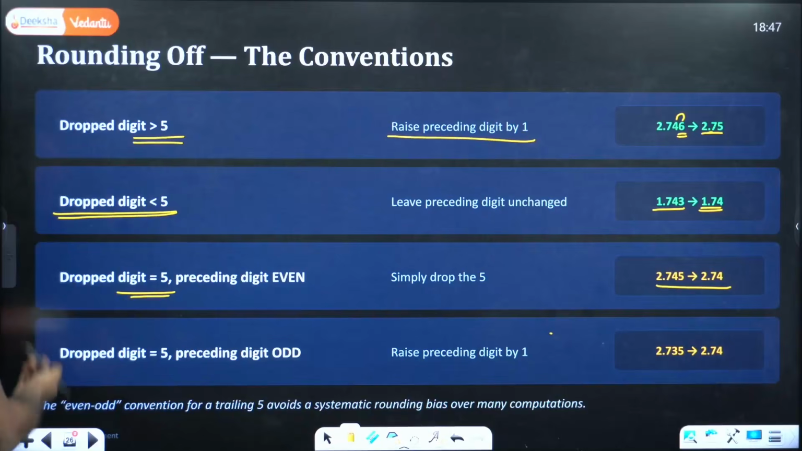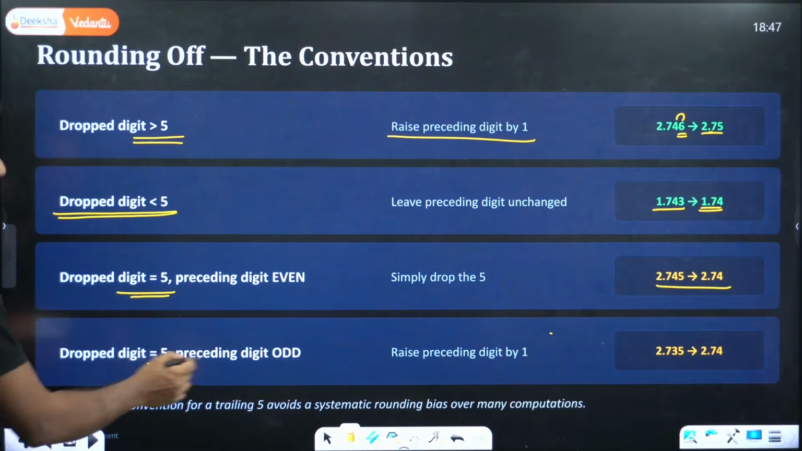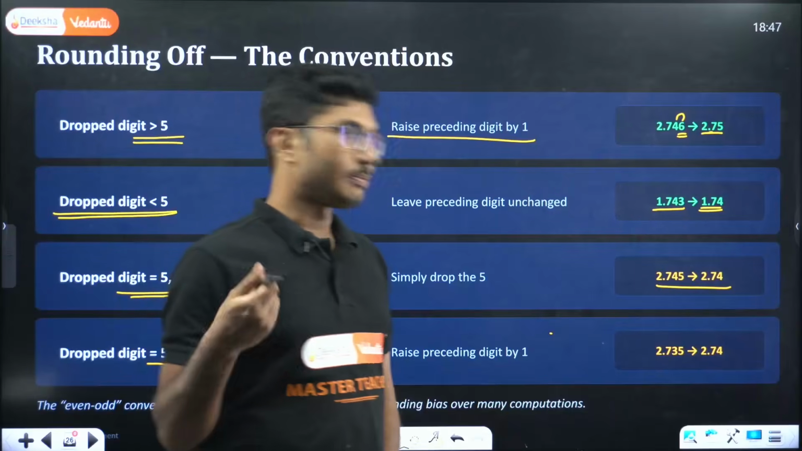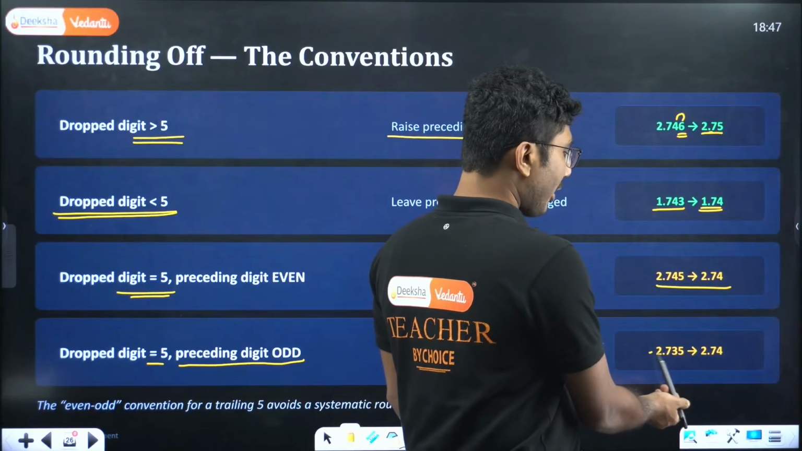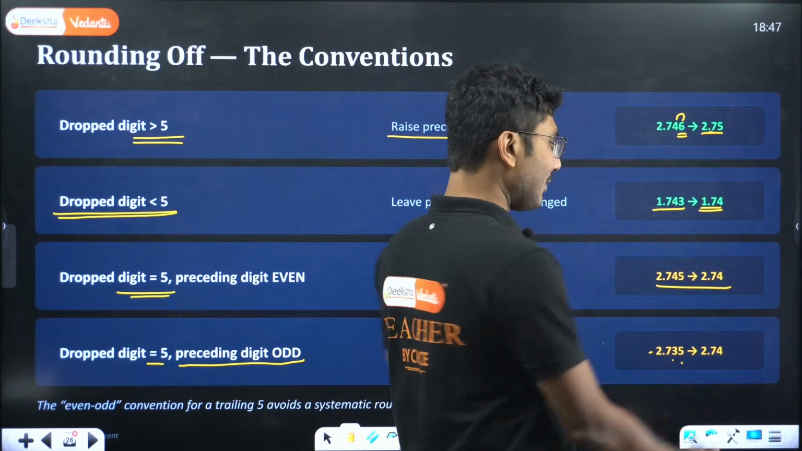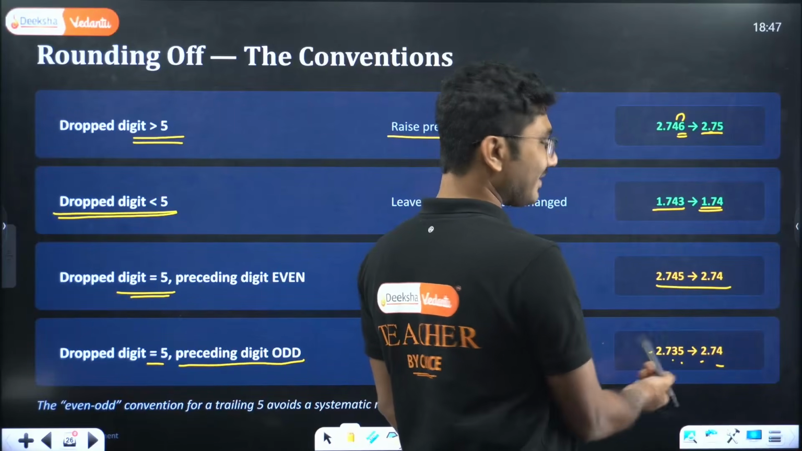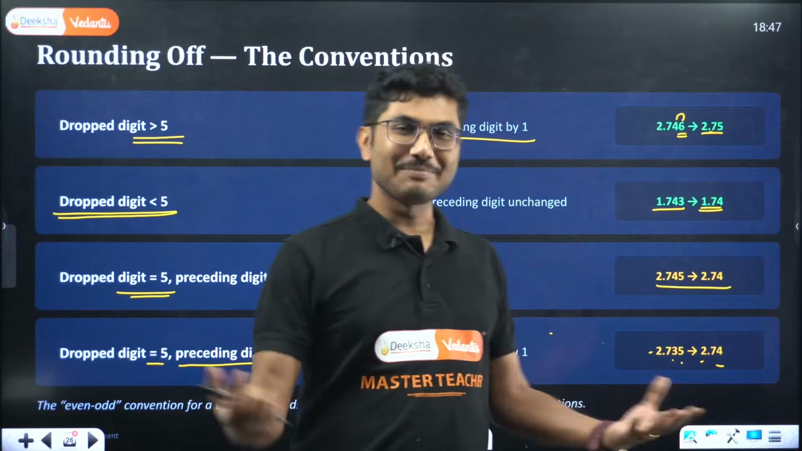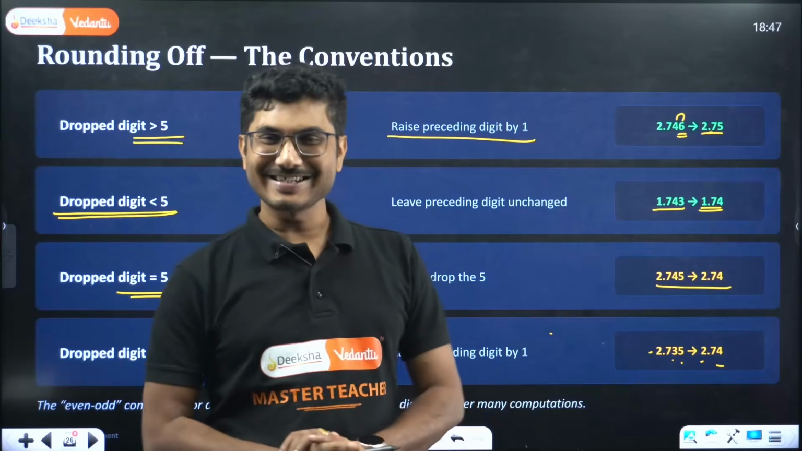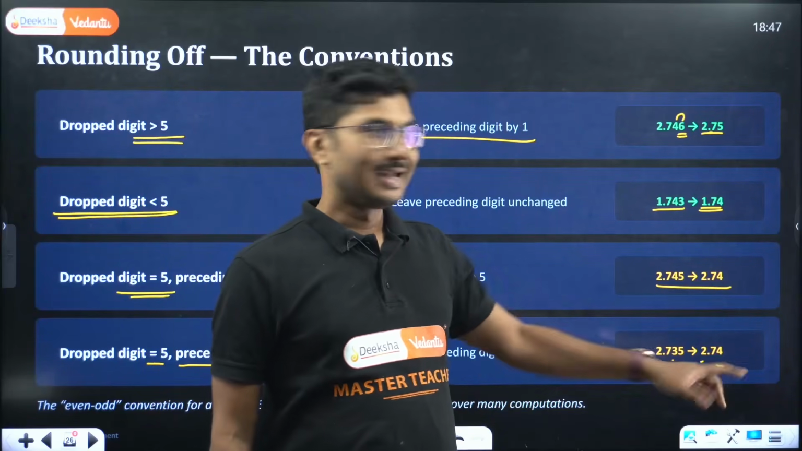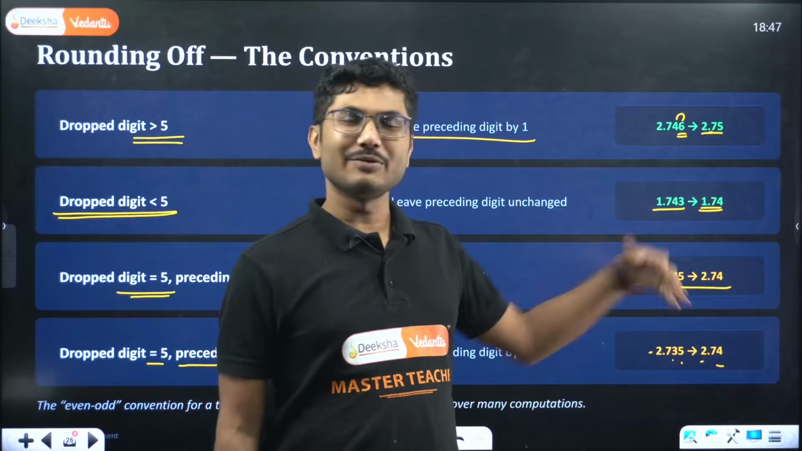If the number that is to be dropped is exactly equal to 5, but the preceding digit is odd, then raise the preceding digit by 1. So for example, 2.735 will become 2.74. So 2.745 and 2.735 both give the same result, 2.74. Interesting, isn't it? If the number is odd, we make it even. If it is even, we leave it, we do not do anything.